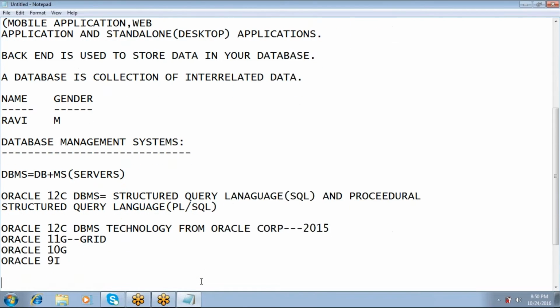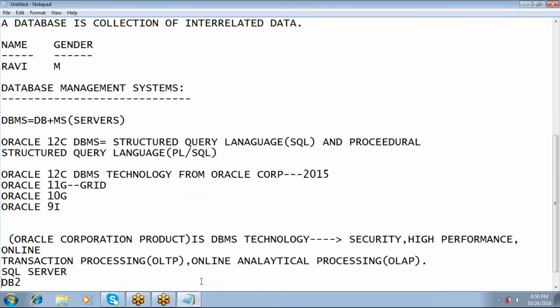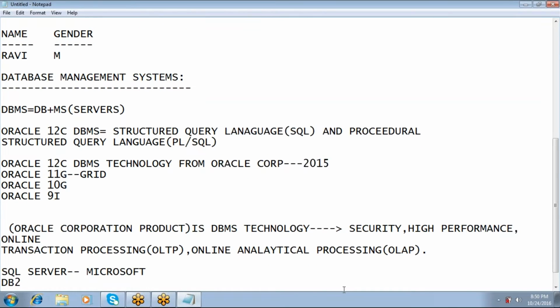Then coming to other technologies like SQL Server. SQL Server is a database product from Microsoft, which works like the Oracle database. Then DB2 is an IBM product.